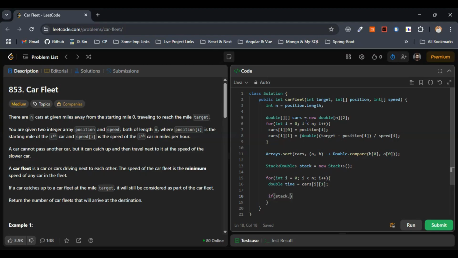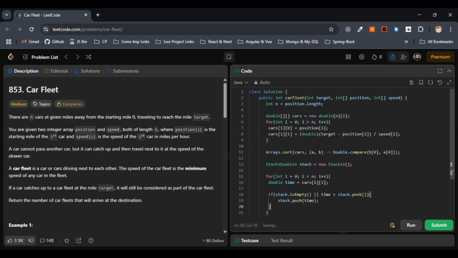So here it would be stack dot isEmpty. If stack dot isEmpty, we are checking whether it is empty, or time greater than stack dot peek. Then what we need to do, we have to form the new fleet, or we have to push the time. So I'll make use of the push operation that is provided by the stack, and let's push the time here. So this is fine.